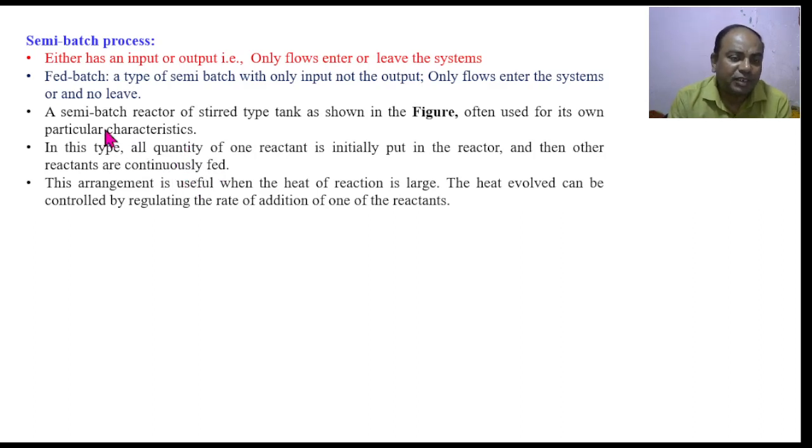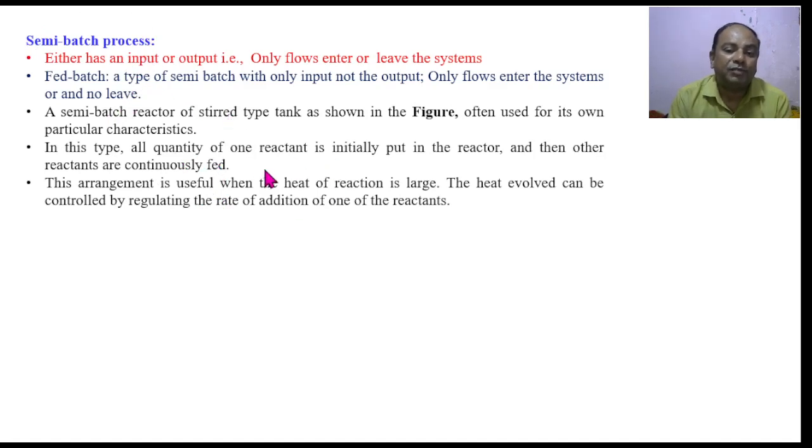So we can say that a semi-batch process actually operates in between a batch process and a continuous process. A semi-batch process is an intermediate process, as it relates to the batch process as well as to the continuous process. So why is this semi-batch process very essential in industries?